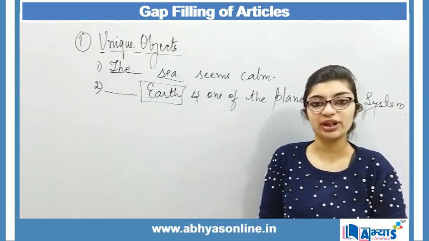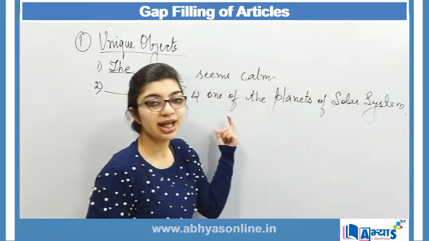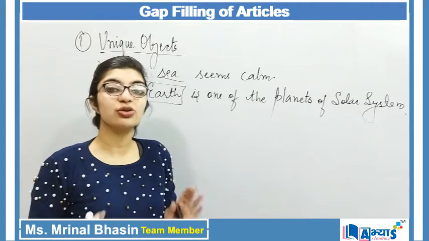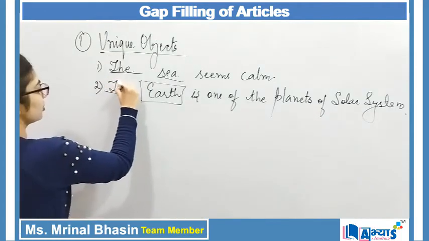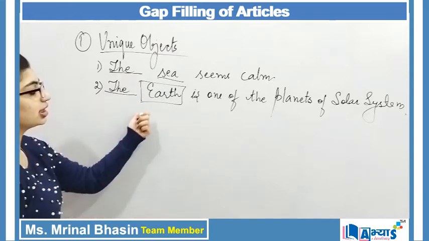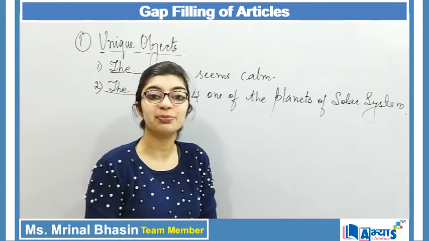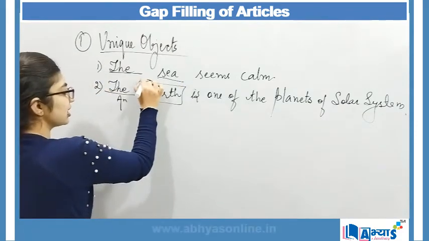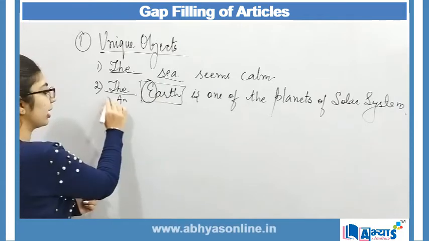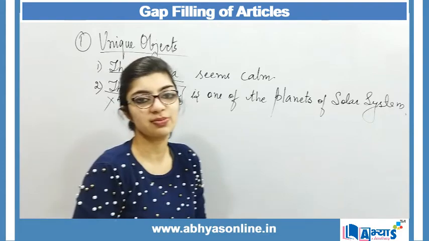Earth has its own characteristics, it has its own properties. Nothing can be compared to earth. It is unique, it is extraordinary. So in that case again I make use of the over here. The earth is one of the planets of solar system. That will make my sentence complete and accurate. If I use an over here just by seeing earth, then that will become wrong, because earth is unique, and for unique objects we always make use of the.